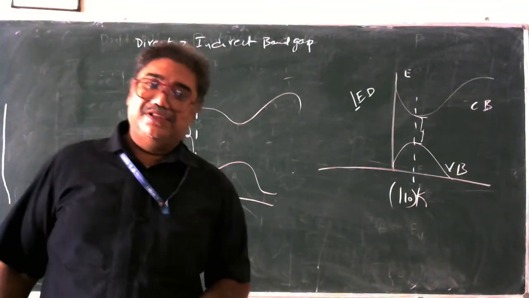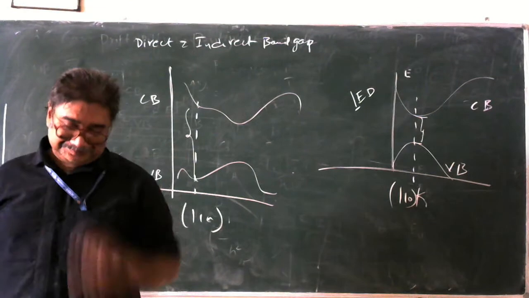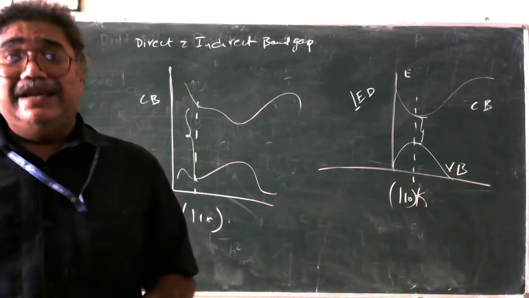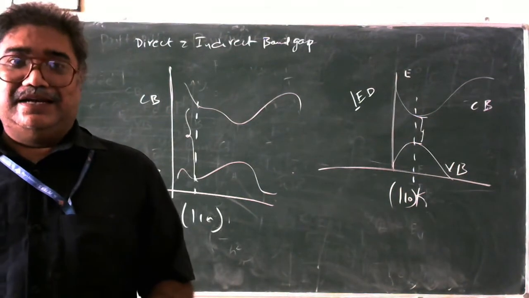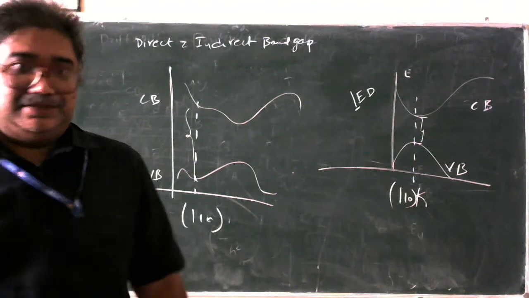So LED is a wonderful thing which is going to produce this kind of light. So let us see. Let us try to see the LED because we have already studied the PN junction diode. Let us study once again the PN junction diode as well as the LED as well as the solar cell. Let us study them.